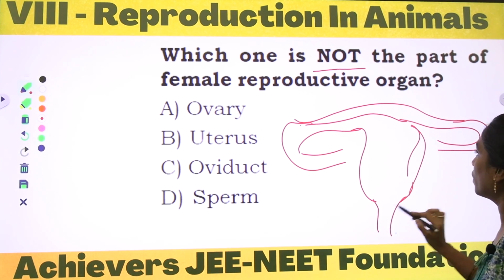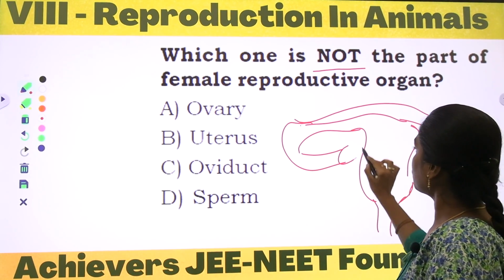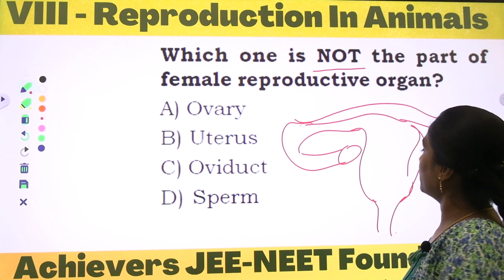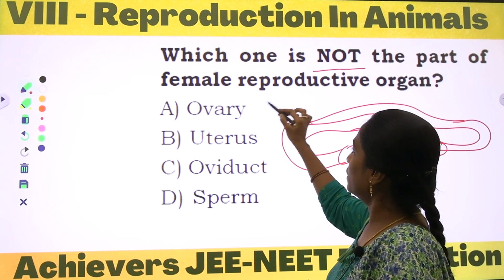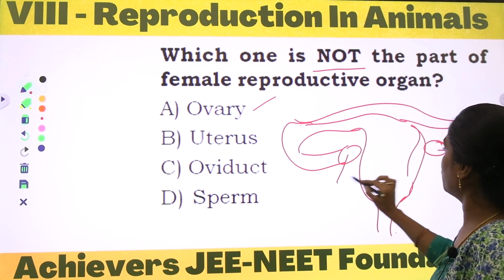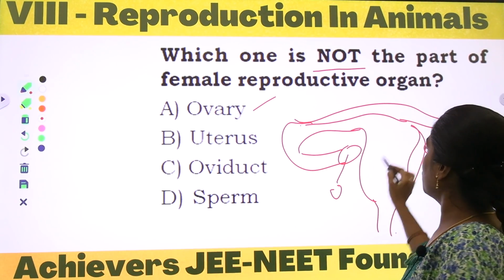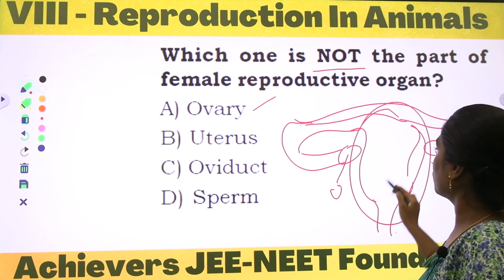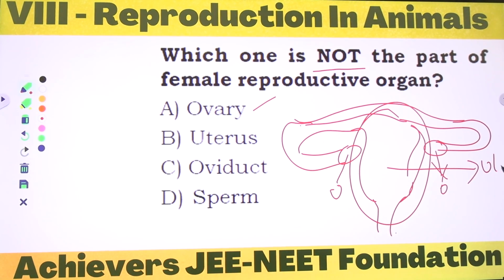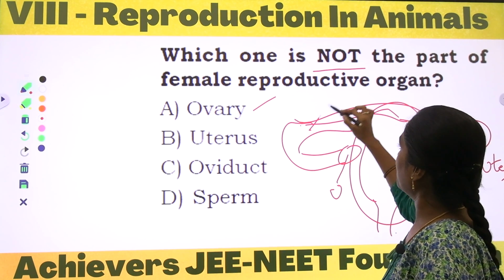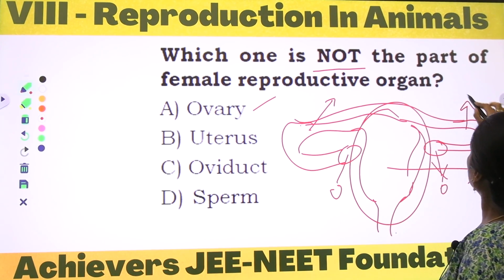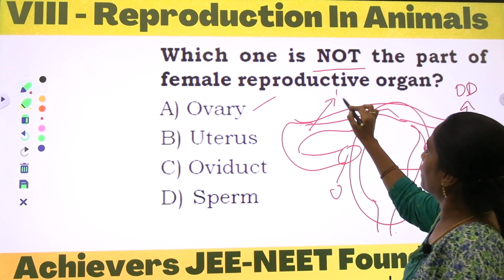Yes, so this is the female reproductive organ. We have the ovary, a pair of ovaries we can observe, and this is the uterus. Yes, and these are the pair of oviducts.